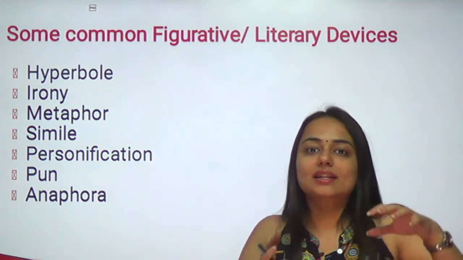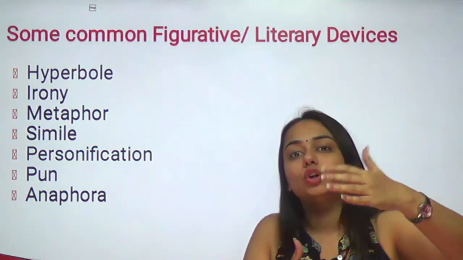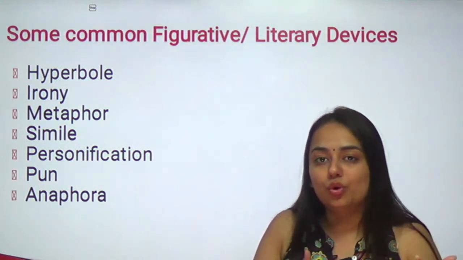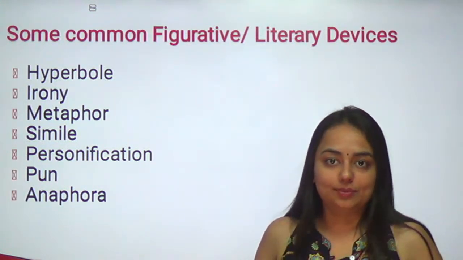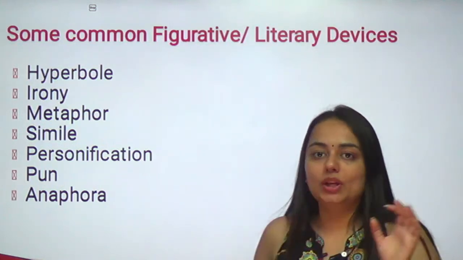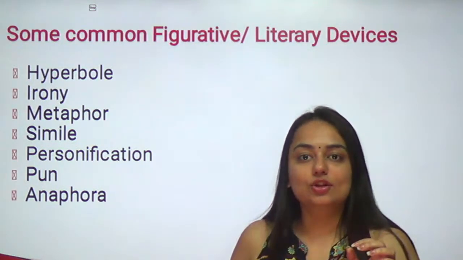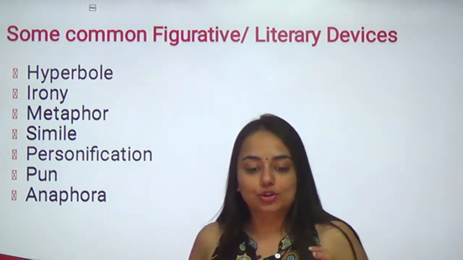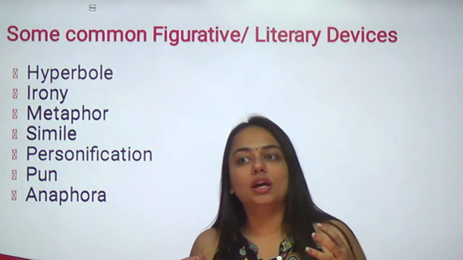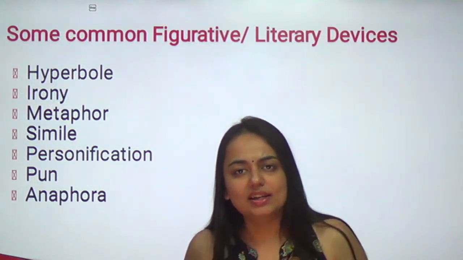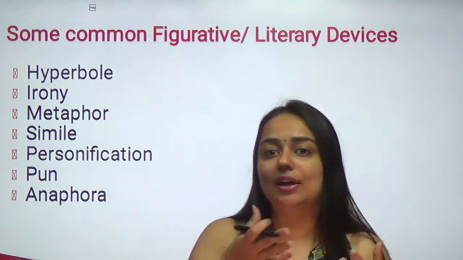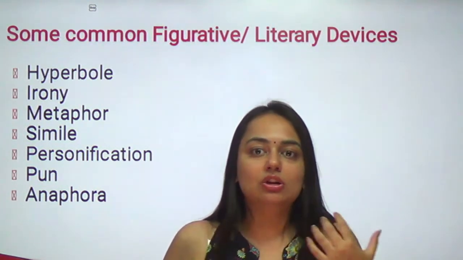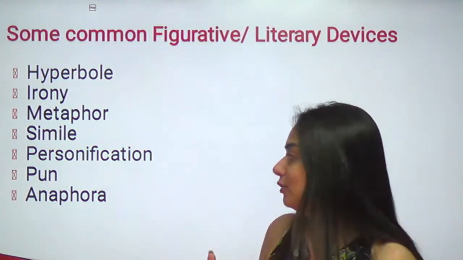Irony is incongruity between what is shown to you and what turns out to be the reality, or what it actually turns out to be. If I give you an example of irony, there is this novel Coolie written by Mulk Raj Anand, a great Indian novelist. The whole novel is based on this boy who is an orphan, and because he could not afford education, he had to get into different kinds of labor to earn the money, or to earn the bread, or you can say meal, whatever.